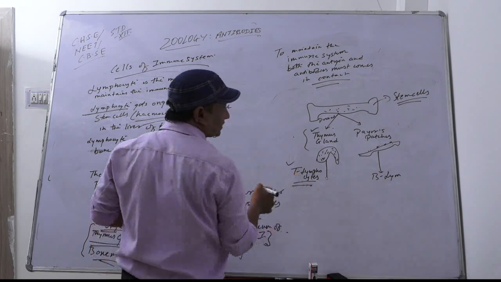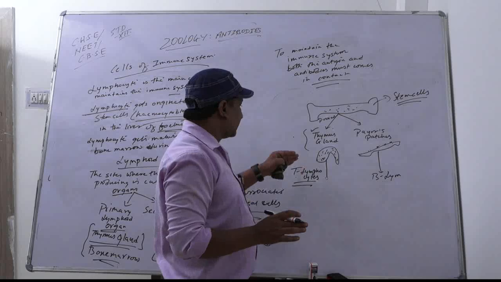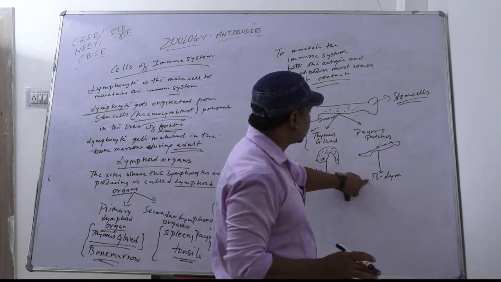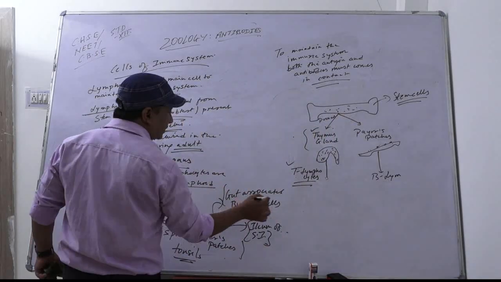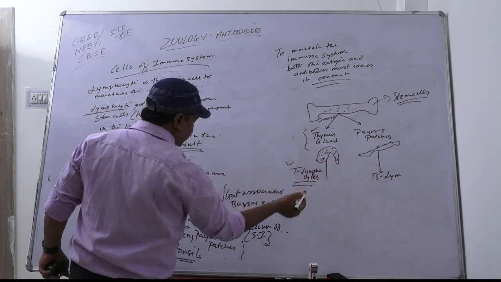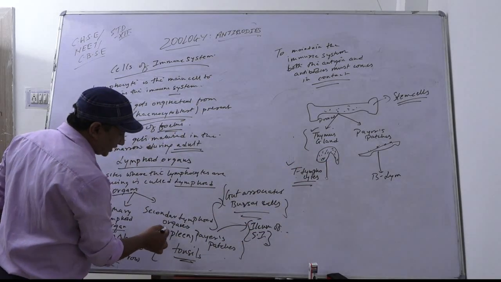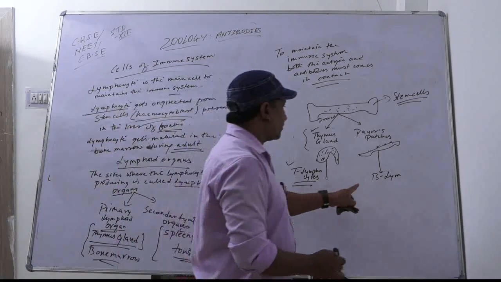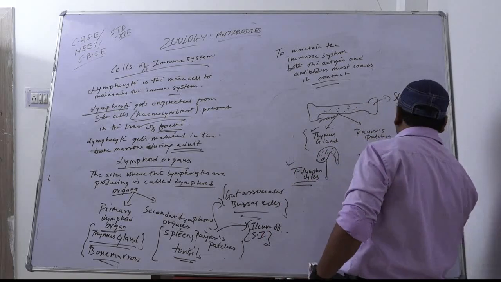T lymphocytes. Lymphocytes are classified into two types, that is, B lymphocytes and T lymphocytes. T is concerned with the thymus gland, and B is concerned with the bursal cells. Why bursal cell? Because it is gut associated; these kinds of cells are mainly produced from the gut associated tissues, like spleen, Peyer's patches, and tonsils. So that's why B lymphocytes.